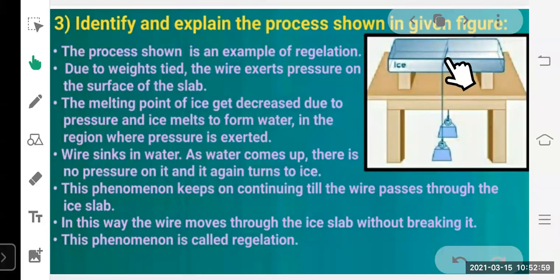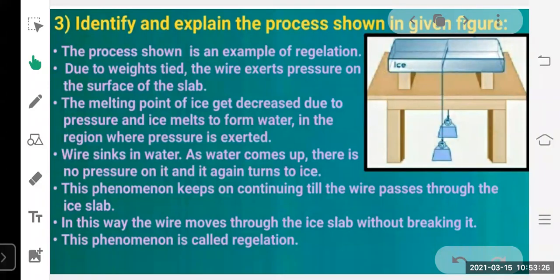Because of this the wire sinks into the water, and as the water comes up and the string goes down, there is no pressure on it, and it again turns to ice. This phenomenon keeps on continuing till the wire passes through the ice slab. In this way, the wire moves through the ice slab without breaking it, and this phenomenon is called regelation.